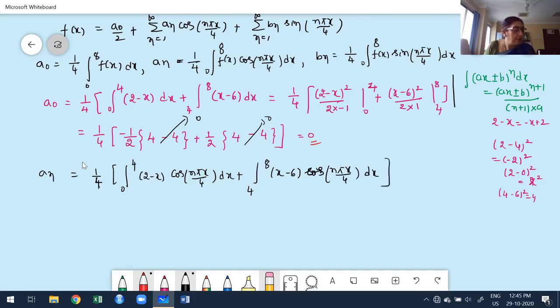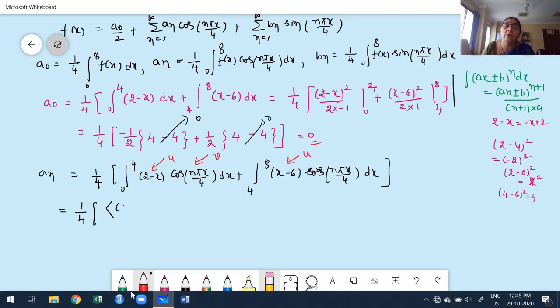The next step, I have to integrate each of the terms. Which rule do we go for? UV rule. By taking the UV rule, the u function is 2 minus x, don't multiply, keep 2 minus x as one function, the u function. This is the v function, because after the first derivative, 2 minus x becomes constant.